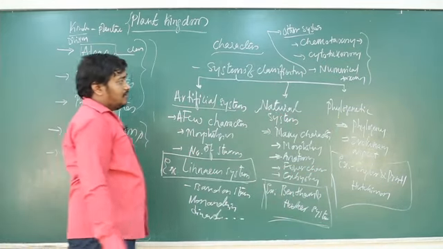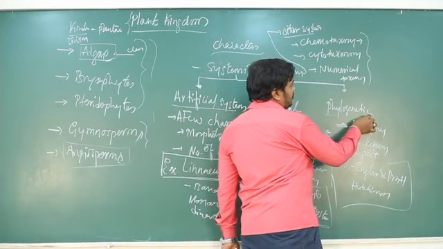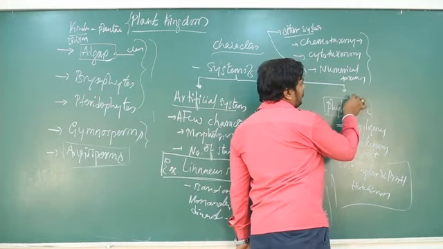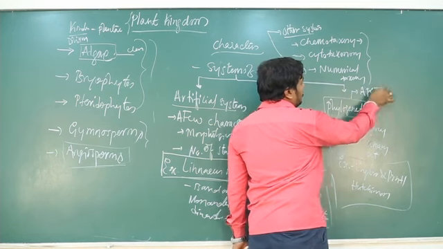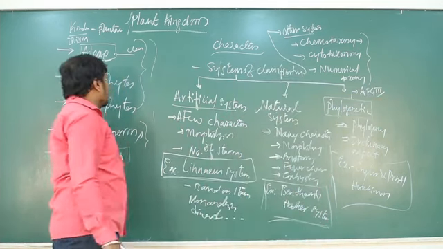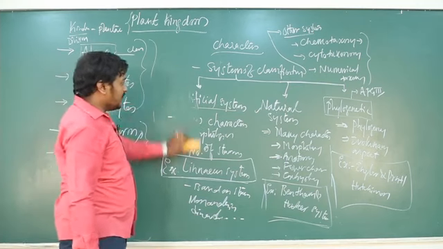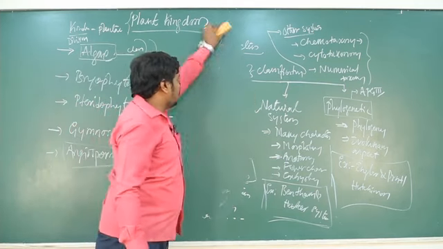So here let me add one more thing in the phylogenetic system of classification. The most advanced system of classification for angiosperms is called the APG3 system of classification. APG means Angiospermic Phylogenetic Group. It is the advanced system.